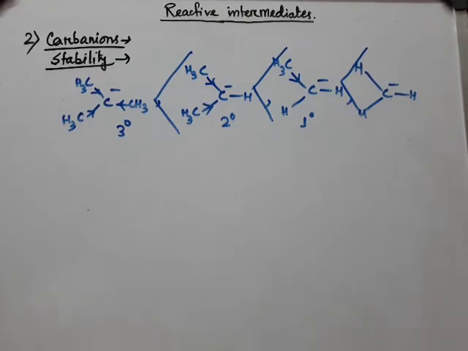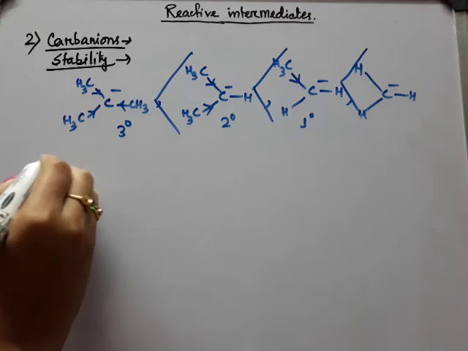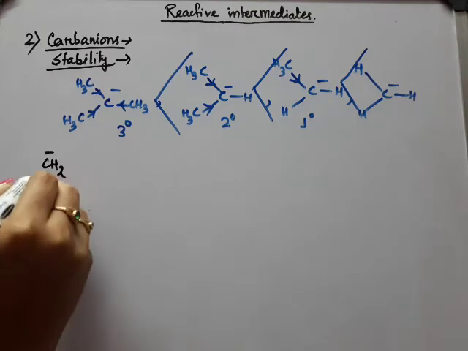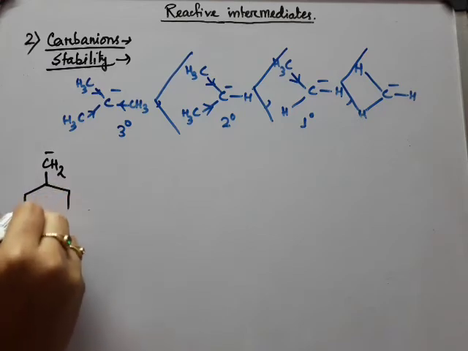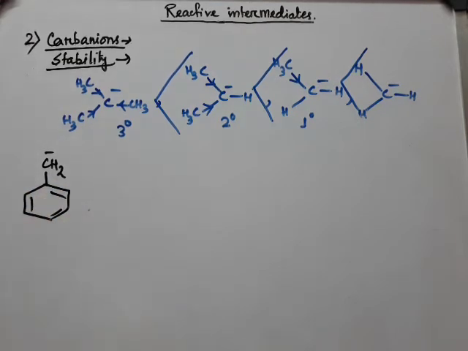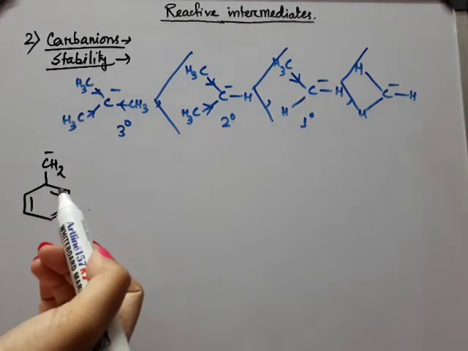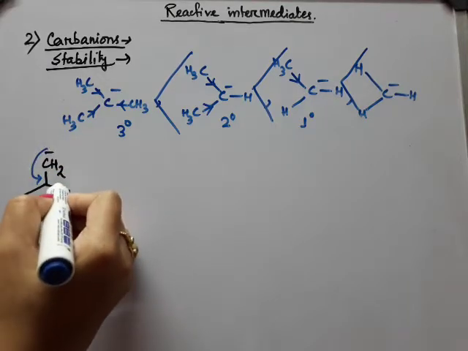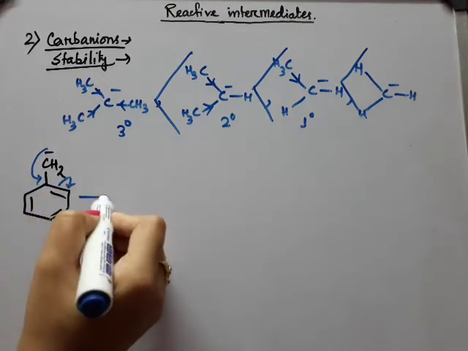But in terms of resonance, if we want to discuss the stability of the carbanions, suppose we are taking this one, benzyl carbanion, okay. So this negative charge, as well as the positive charge in case of benzyl carbocation, can be delocalized within the pi electron system, isn't it?